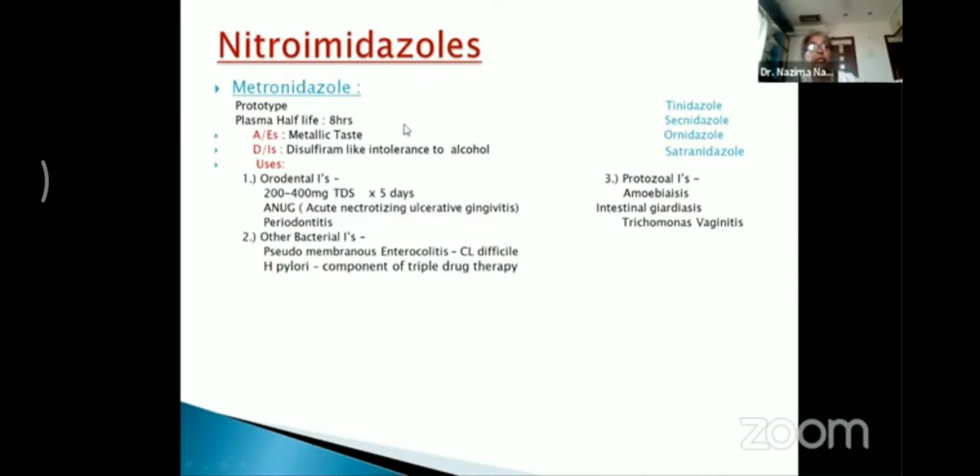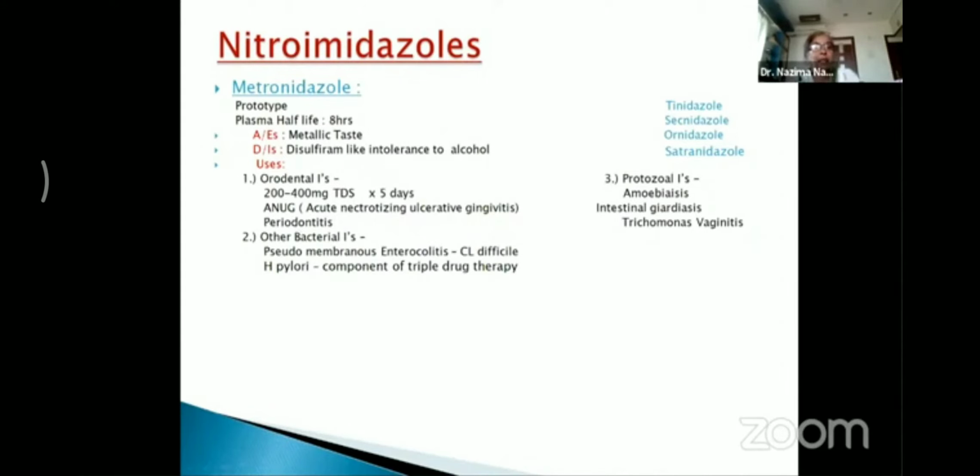That is the dosage we generally use in orodental infections. But generally, this drug is not used alone. It is combined with other drugs which have activity on the other organisms. It is also used in periodontitis. So these are the uses of this drug in orodental infections.